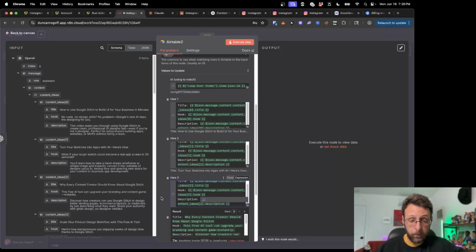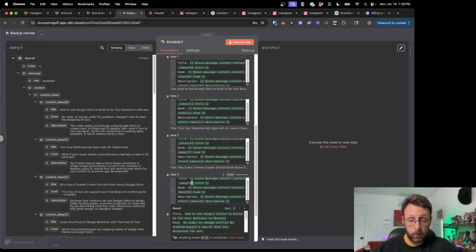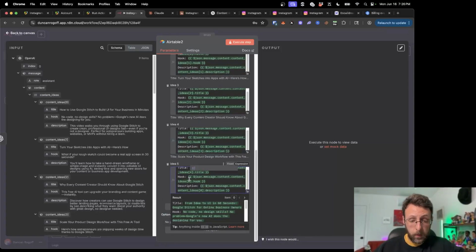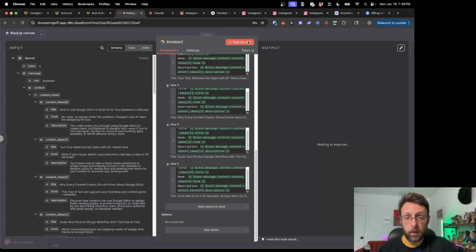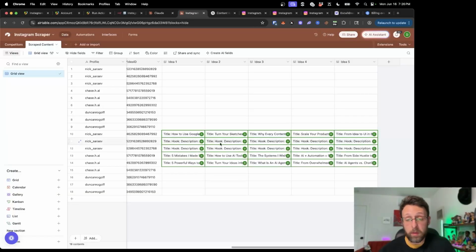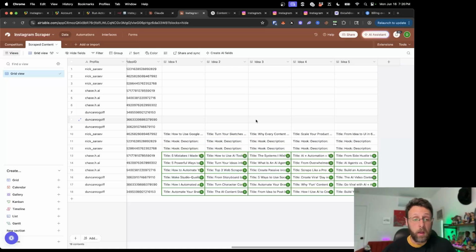So I'll go 2, 2, 2. I will do 3, 3, 3. And this last one down here is going to be 4, 4, and 4. Cool. And we should be good to go. So if I click execute step, I should be able to pop into Airtable over here. And we can basically see all of these new ideas popping into the table, which is really great.